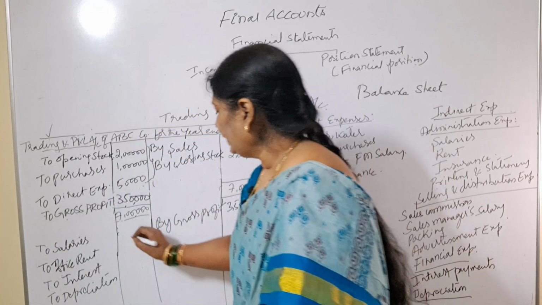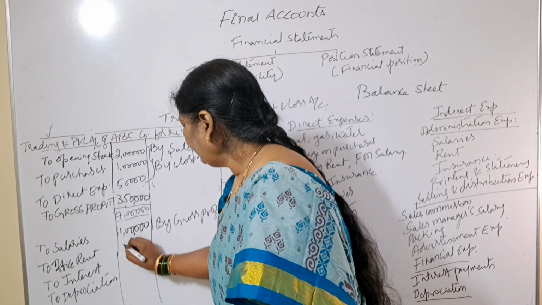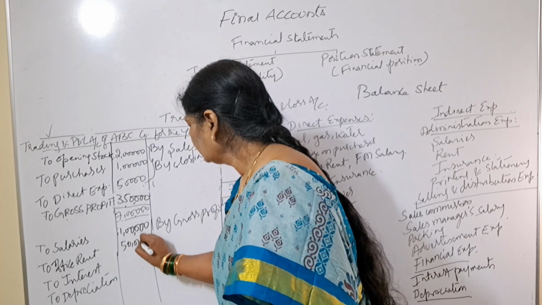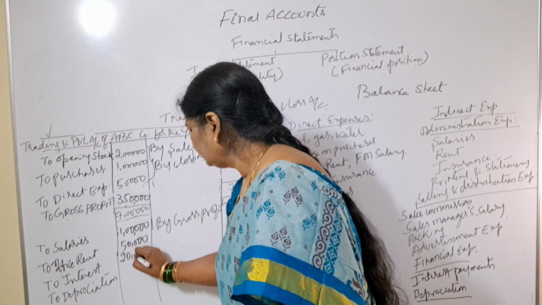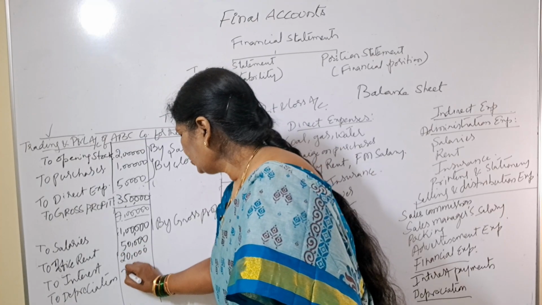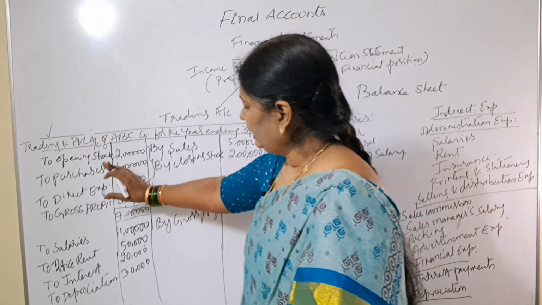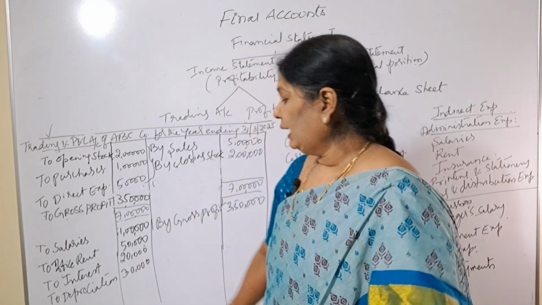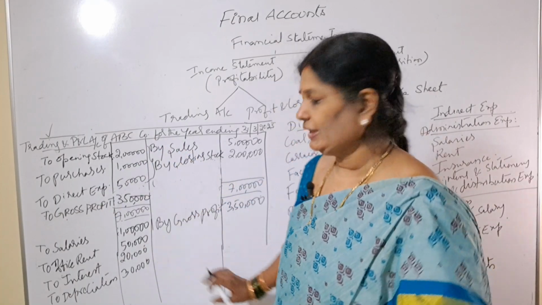Salaries we will take 1 lakh, rent 50,000, interest 20,000 and depreciation 30,000. Like this we'll take all indirect expenses here, and now we should make the total of the debit side and the total of the credit side.